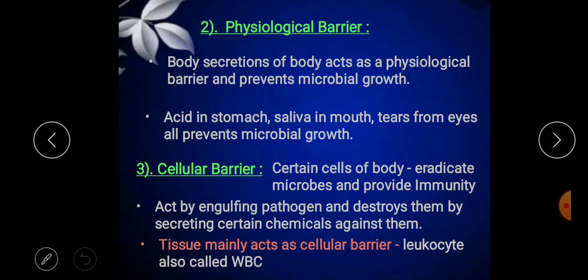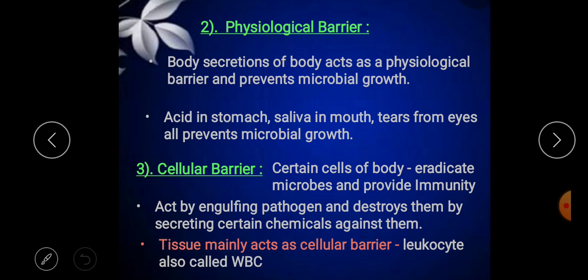The next one is the cellular barrier. These are certain cells which themselves act as internal defense barriers, by engulfing some pathogens and destroying them by secreting certain chemicals against them. Tissues also mainly act as a cellular barrier here, that is, leukocytes, also called WBC cells, which is nothing but white blood cells.